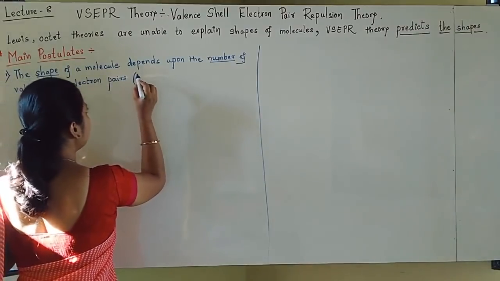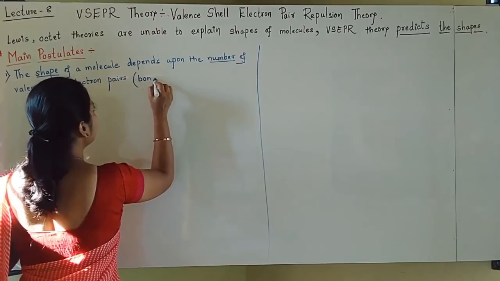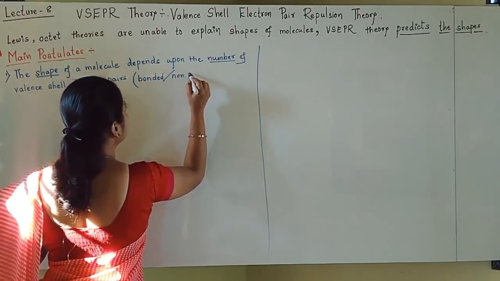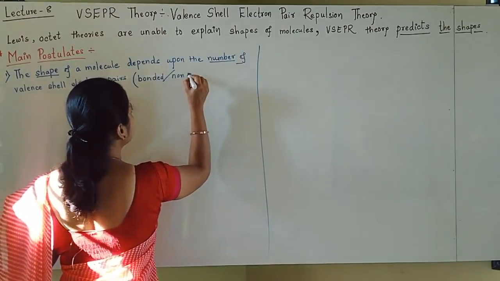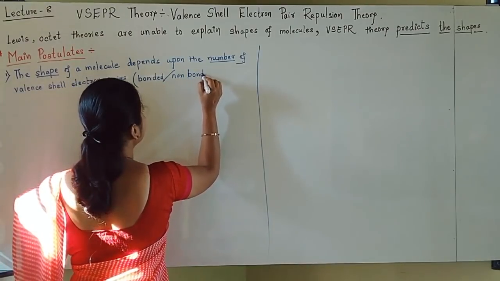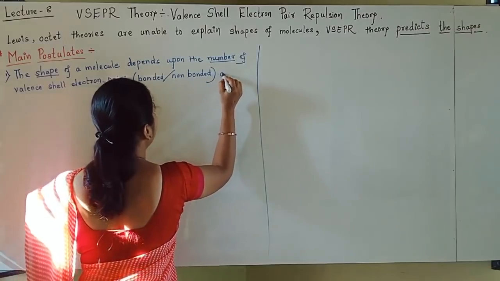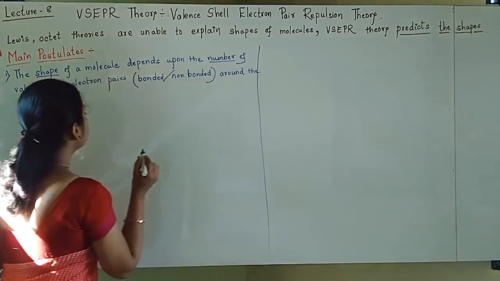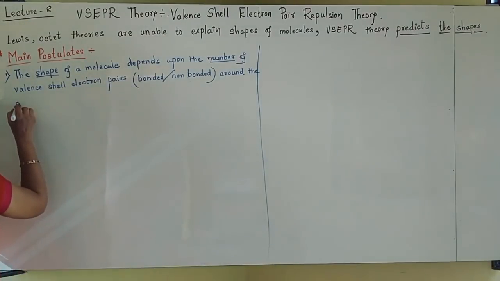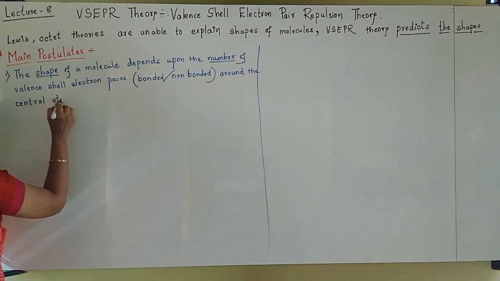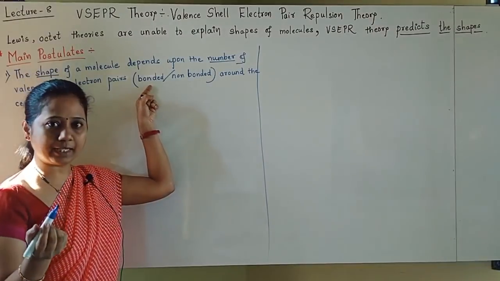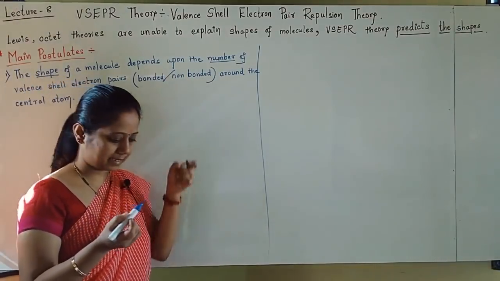Electron pairs can be bonded or non-bonded, both, of course around the central atom. We have to count the number of electron pairs. Electron pairs can be bonded, and electron pairs can be non-bonded.